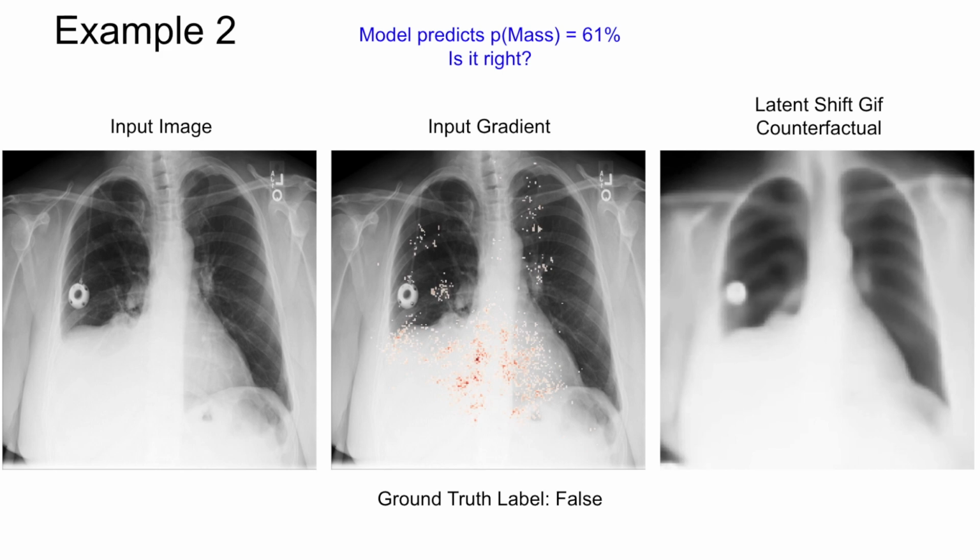Let's take a look at another positive prediction of mass. The traditional input gradient doesn't give a clear indication. The counterfactual shows that it's focusing on a port in the patient. The network seems confused. This looks like a false positive.